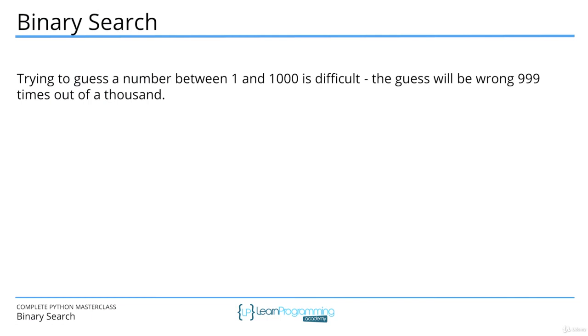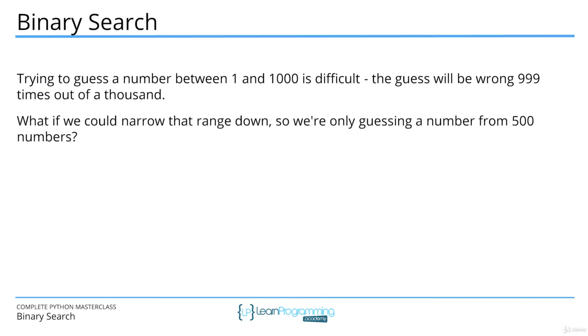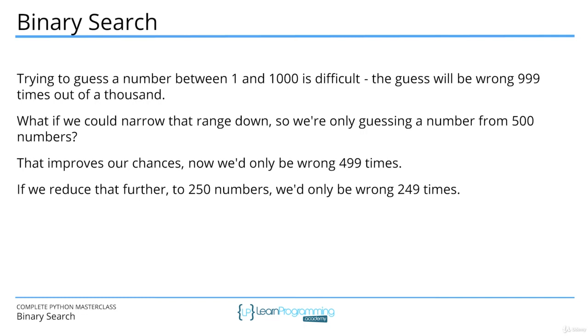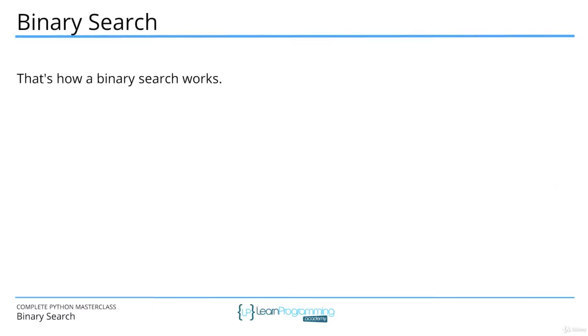The thing is, trying to guess a number between 1 and 1000 is difficult. The guesser will be wrong 999 times out of 1000. What if we could narrow that range down so we're only guessing a number from 500 numbers? That improves our chances. Now we'd only be wrong 499 times. If we reduce that further to 250 numbers, we'd only be wrong 249 times. So that's how a binary search works.